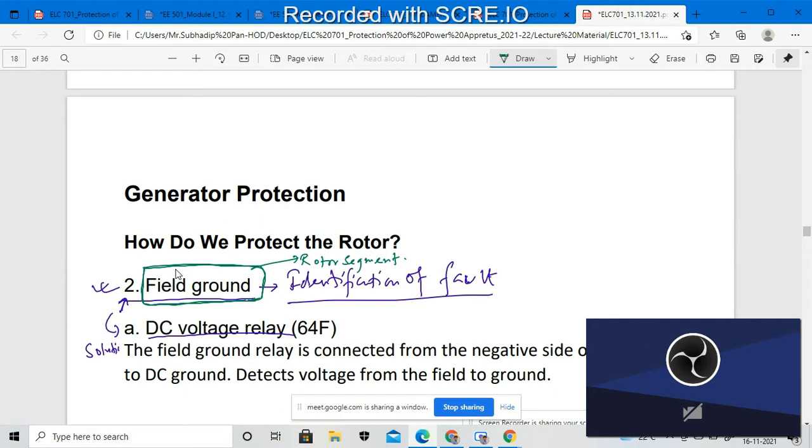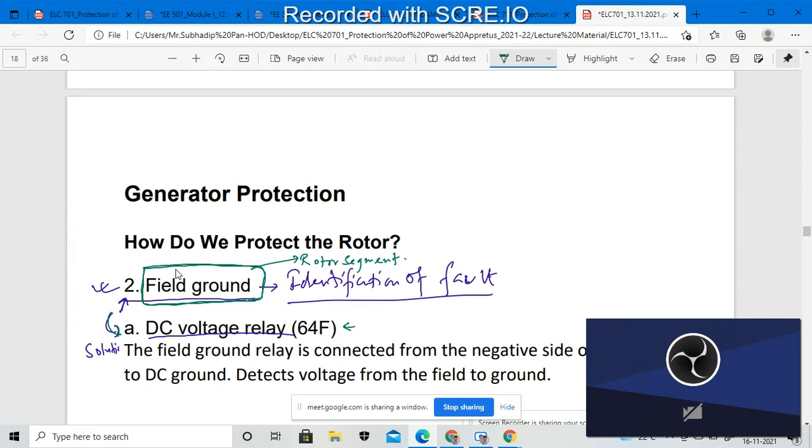So this will be the identification of the fault. If this scenario arises inside the rotor segment, this is my solution: we have to connect the DC voltage relay. This will be the type of relay 64F. We are connecting it, and there are n number of types of relays we connect, depending upon